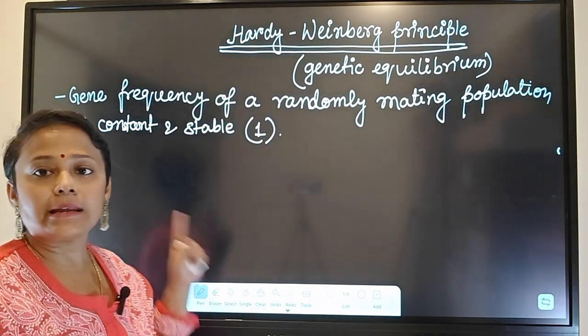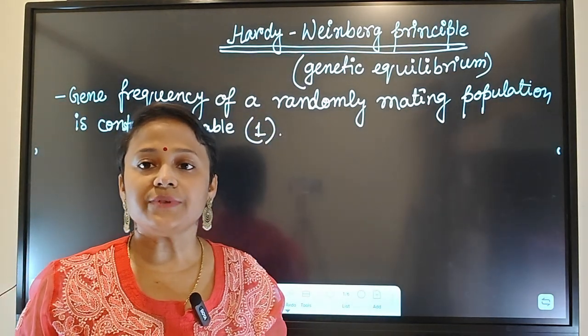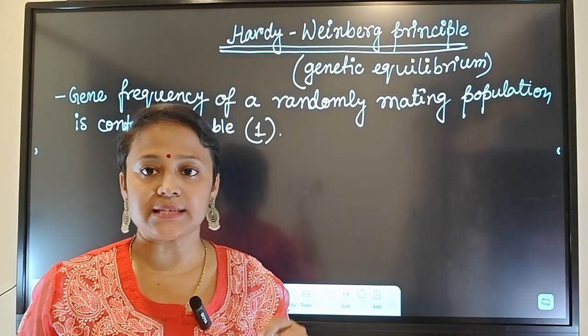So for a randomly mating population, gene frequency is 1 and it is stable.